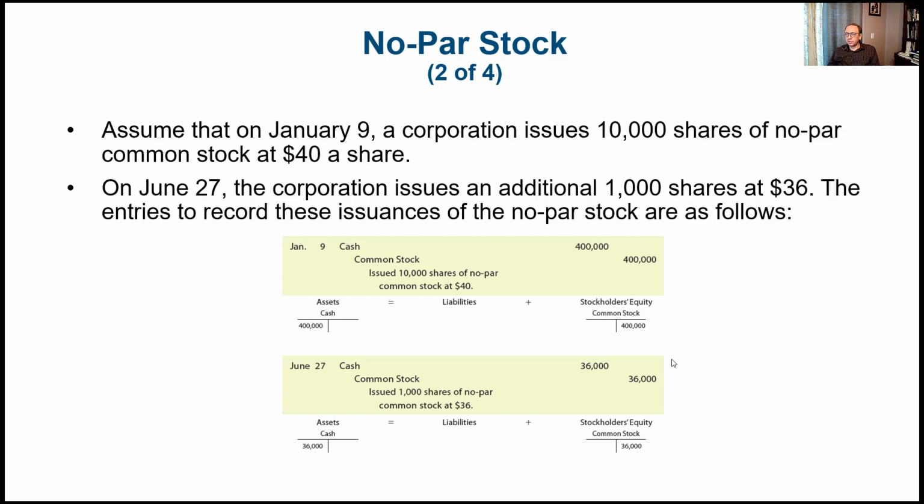On the first journal entry, we debited cash and credited common stock based on 10,000 multiplied by 40. There's no par value to multiply with. We're just going to use the market price. So it's 400,000. Then when we sold it for a lower price, 36, we did the same thing. We debited cash and we credited common stock for 36 multiplied by 1,000, and that's $36,000.